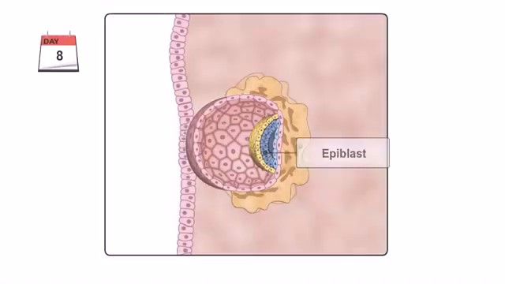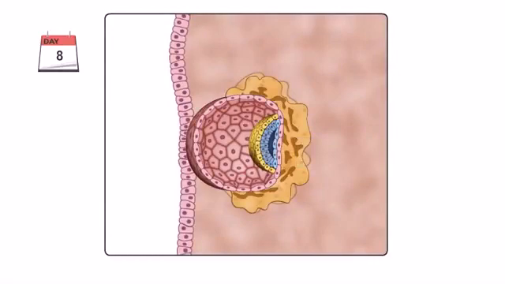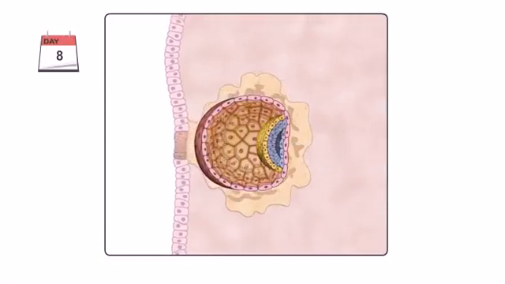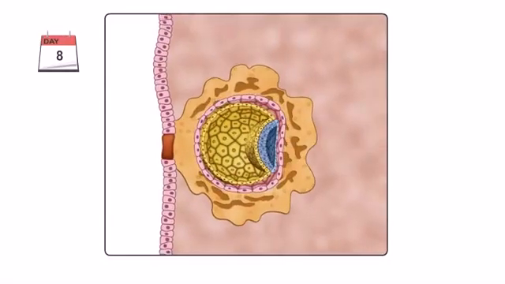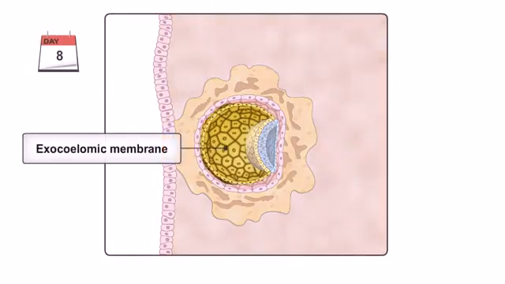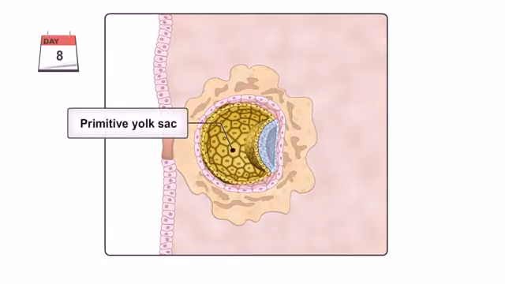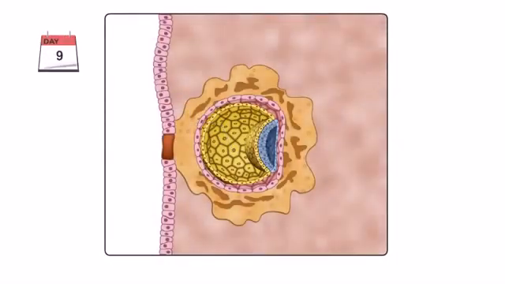epiblast. Soon after the embryonic disc has formed, a cavity begins to appear between the epiblast and the cytotrophoblast, known as the amniotic cavity. Cells originating from the hypoblast begin to migrate, forming a thin membrane, which covers the inner surface of the cytotrophoblast. This is called the exocelomic membrane. The exocelomic membrane and cells of the hypoblast together form the walls of the primitive yolk sac. By day 9, the blastocyst is completely embedded in the uterus wall.